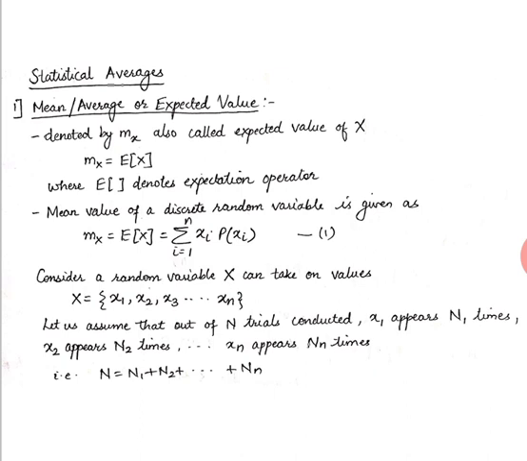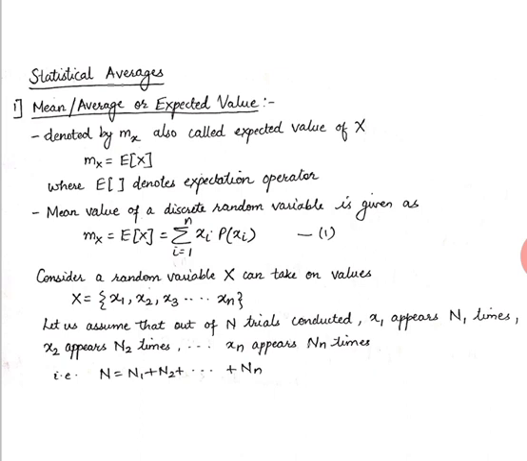So we'll see how this first equation comes. Now let's take an example. Consider the discrete random variable X, which can take on the values x1, x2, x3 till xn. Let us assume that we perform the experiment n number of times, that is, n trials are conducted. Out of that, x1 is the outcome which appears n1 times, x2 appears n2 times, and so forth till xn appears nn times.